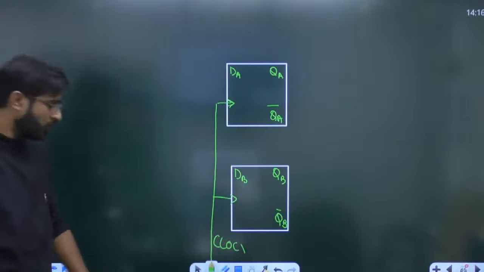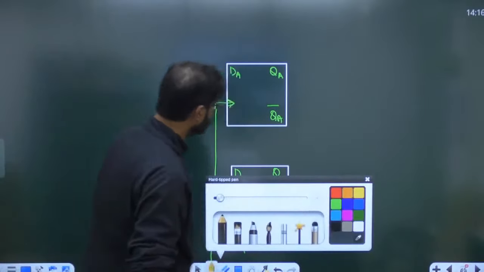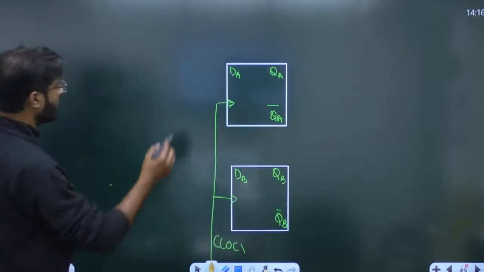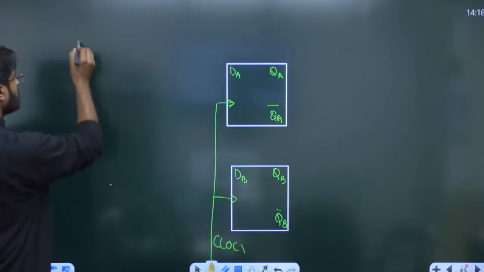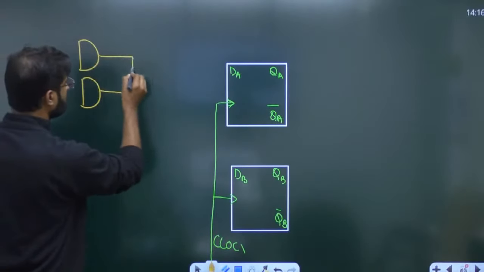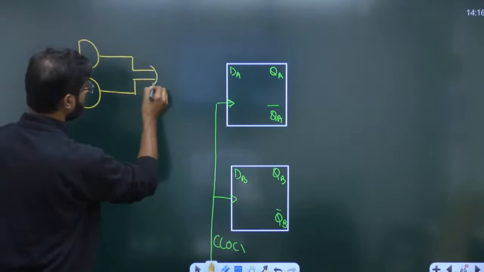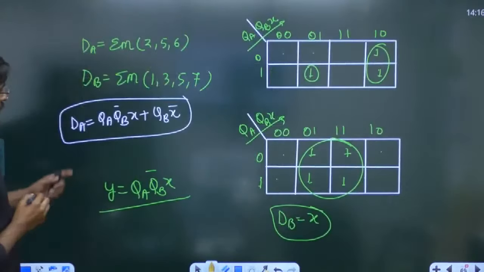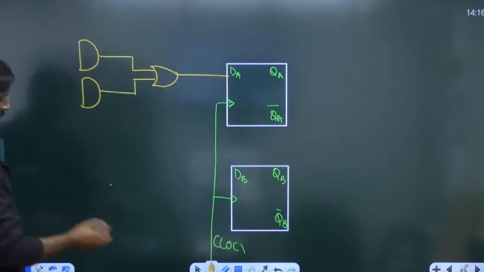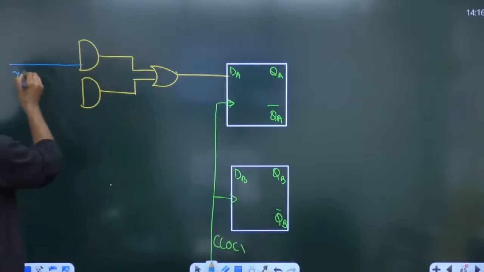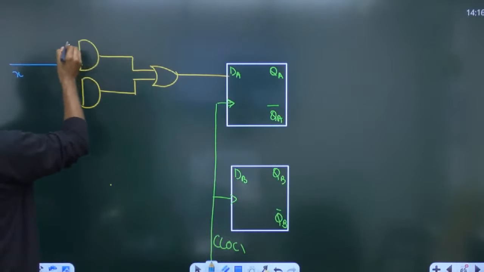Both should be connected to the same clock. Now, how we are going to find out the next one, everyone? If you want to write the DA, it is QA QB bar X, X QA QB bar.